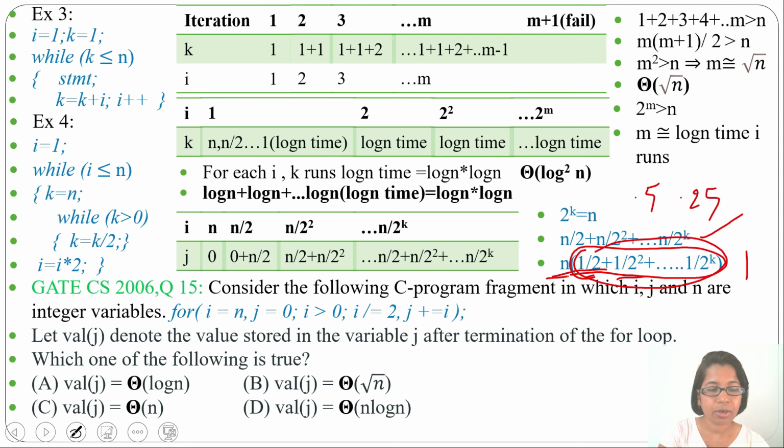Just check in which option it is given. It is in option C. So the answer will be option C. Value of j will be theta of n at the time of termination.